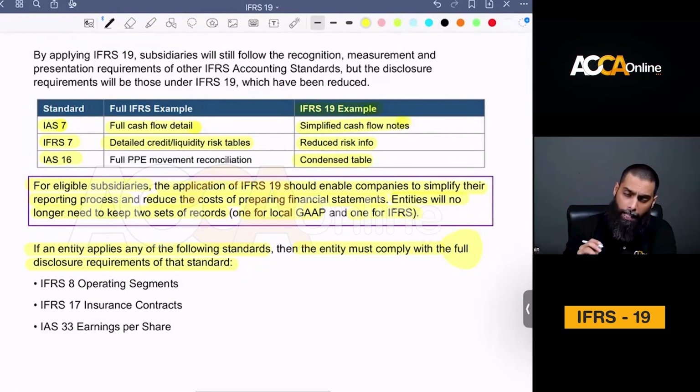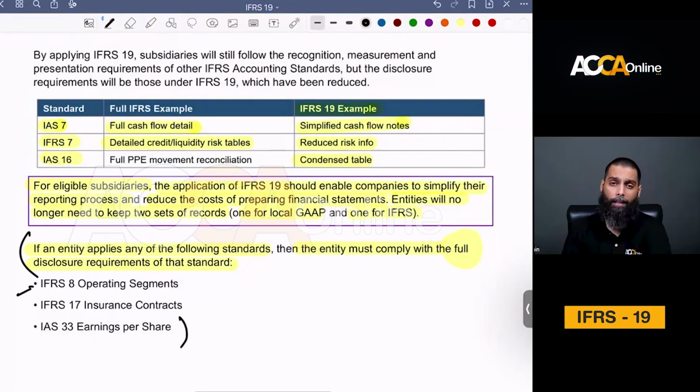Furthermore, if the entity is applying any of these accounting standards: IFRS 8 operating segments, IFRS 17 insurance contracts for insurance companies, and IAS 33 earnings per share. If any of these three accounting standards are being applied, then you must follow the full IFRS disclosures. You will not be given this relaxation.